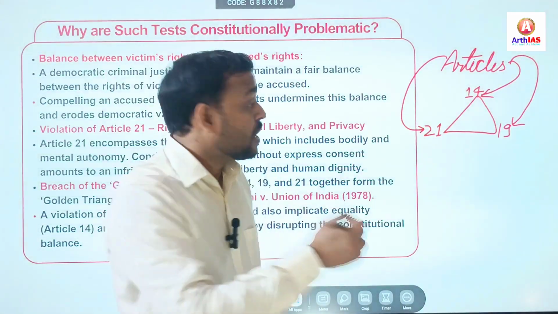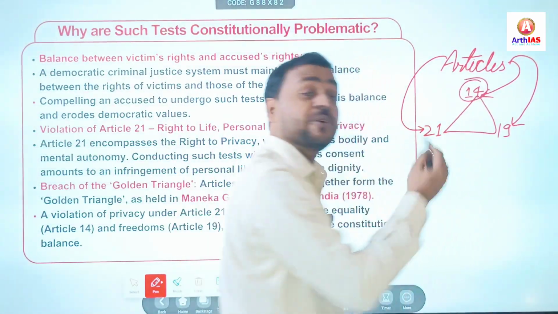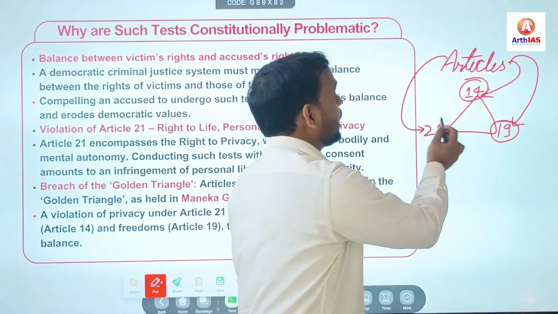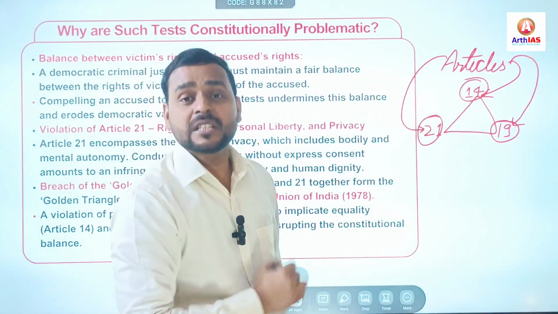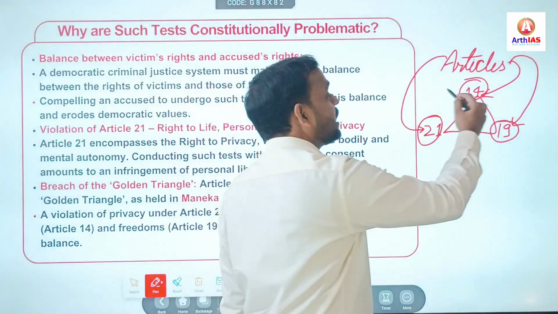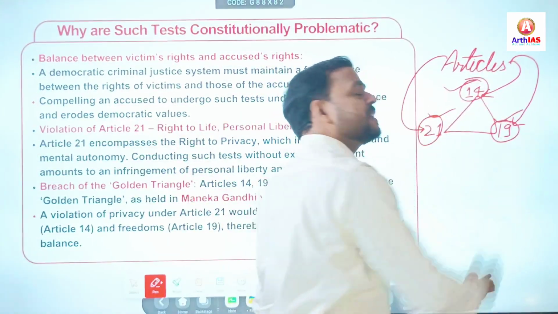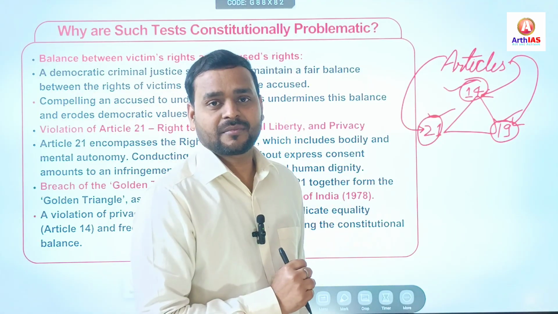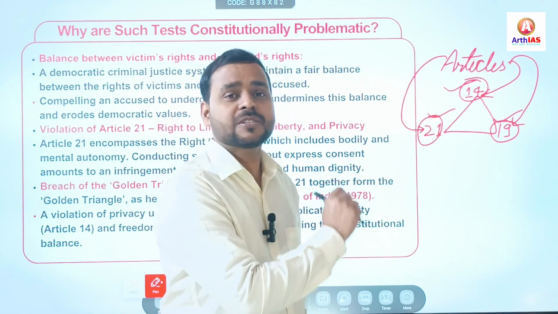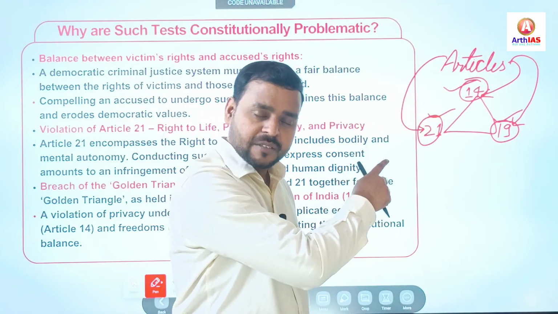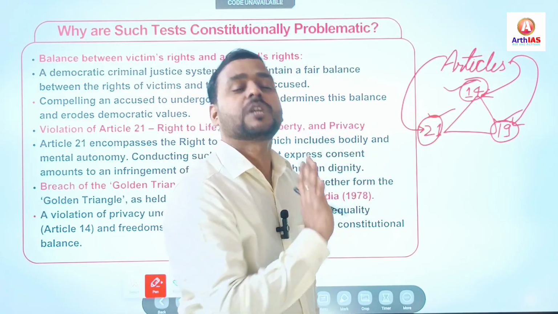Why golden triangle? Because Article 14 is the right to equality, Article 19 is the right to freedom, and Article 21 is the right to life and personal liberty. So for any individual, these three rights are intrinsic. Very important. That's why in the Maneka Gandhi case the Supreme Court called these three articles, these three rights, Article 14, 19, 21, the golden triangle.